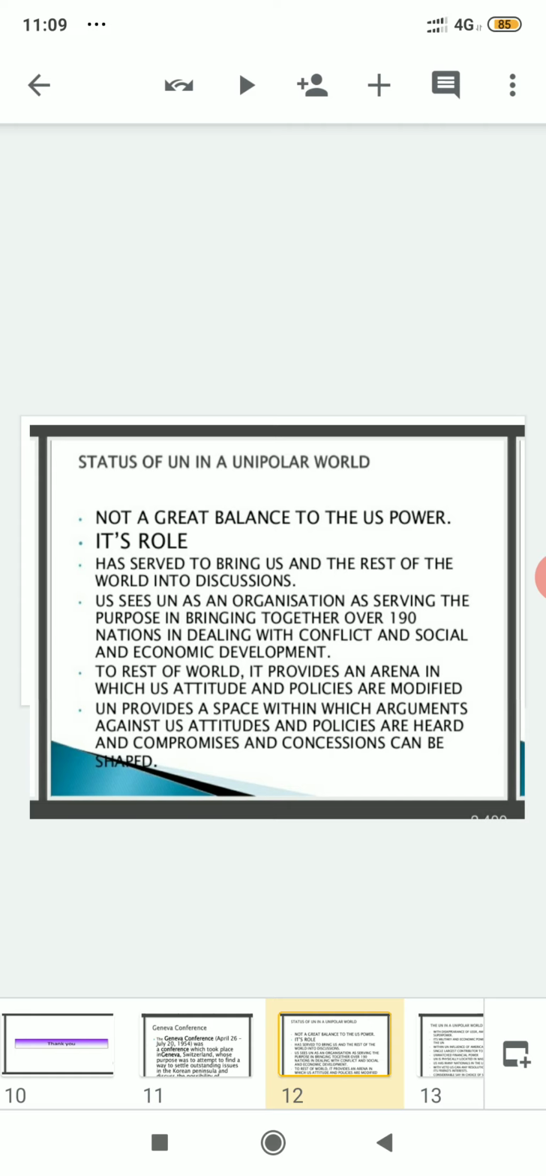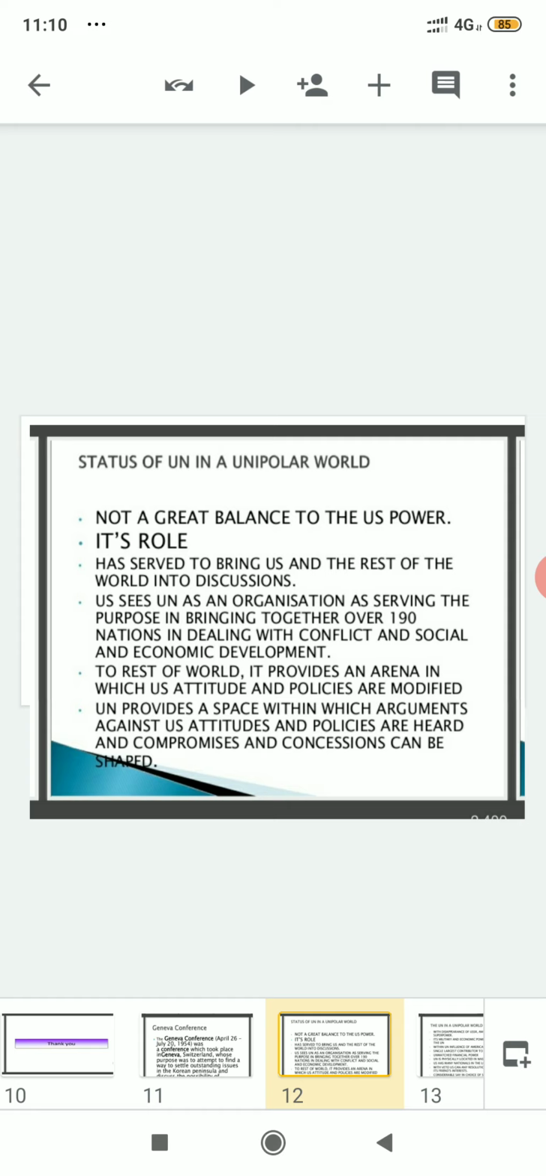Take the example of China. Suppose China is raising some questions over the policies and attitudes of the United States, who will hear these arguments? If a country like China is complaining about the US attitudes and policies, this will actually be heard by the United Nations, being the mediator. That means the middle person to resolve conflict.